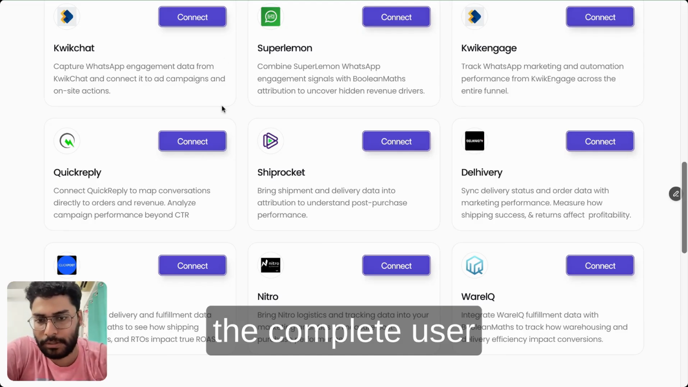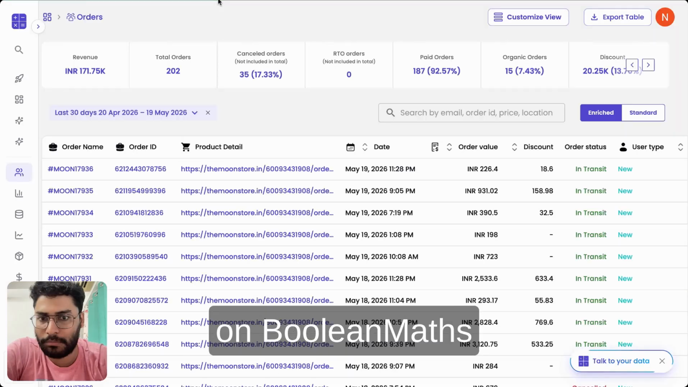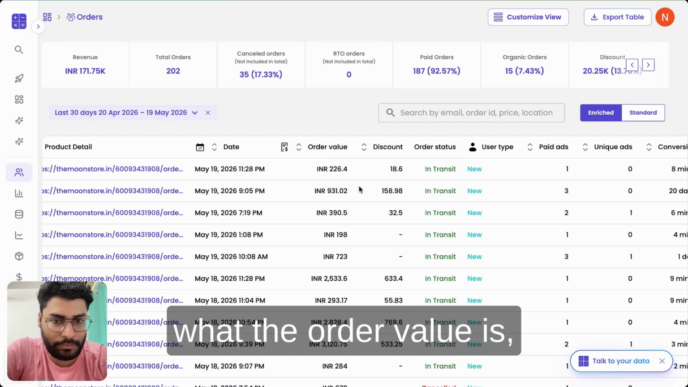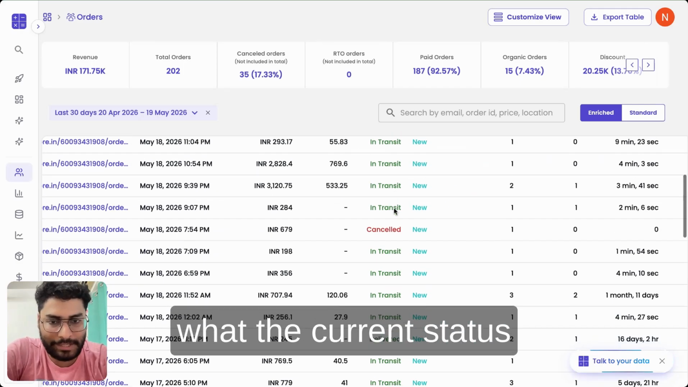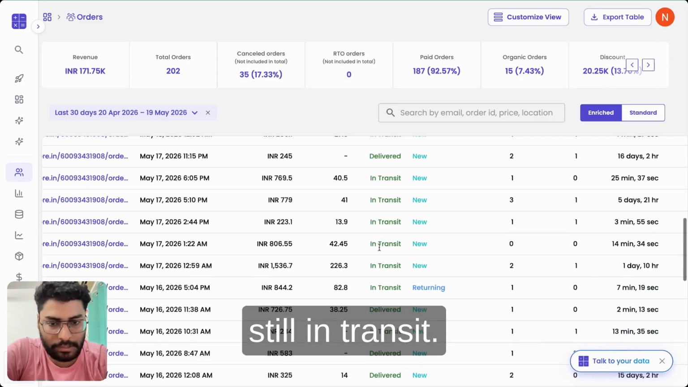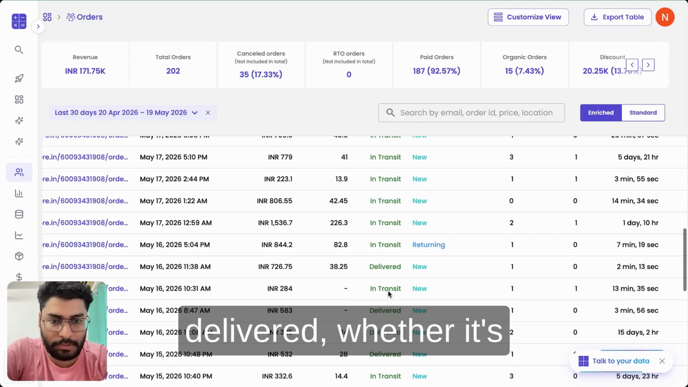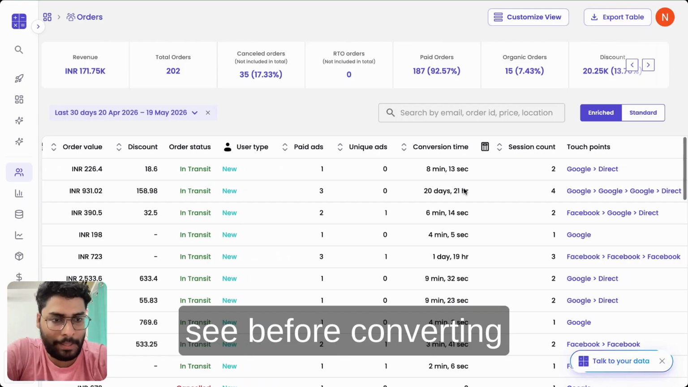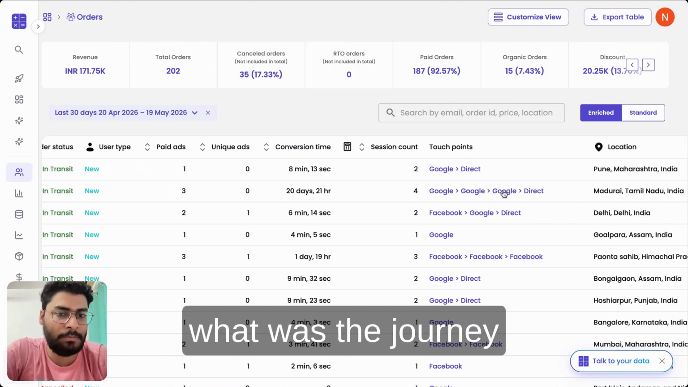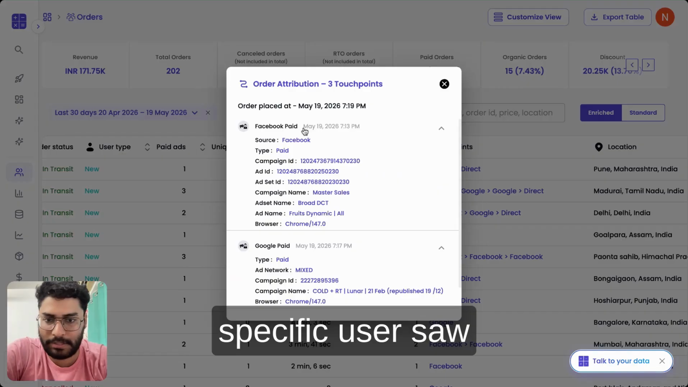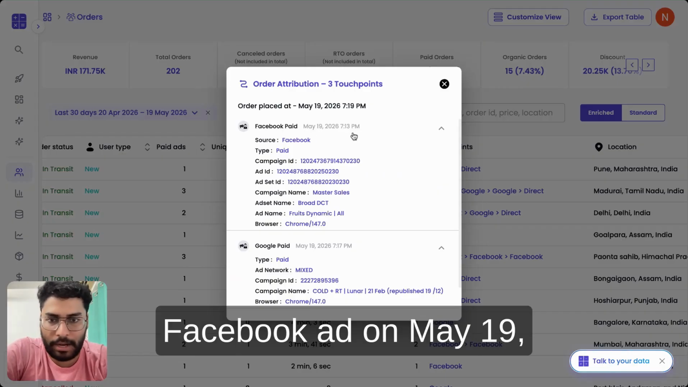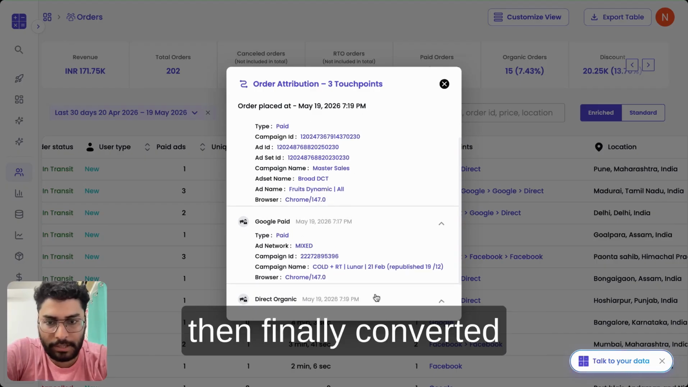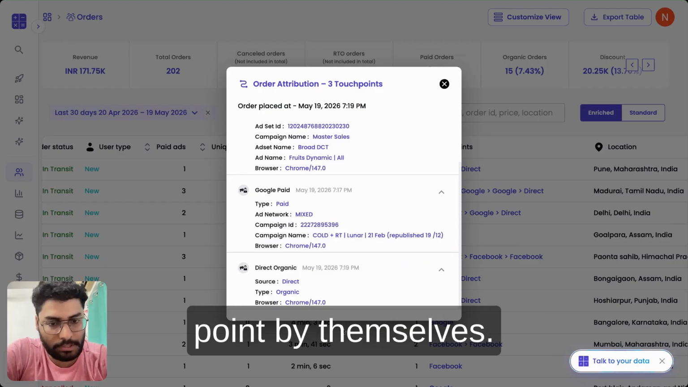This ensures that the complete user journey is tracked on Google Maps. So you can see that over here, for example, all these orders that were placed, you know exactly what the order value is, what the discount is, what the current status is, like if it was cancelled or if it's still in transit. You can also track which orders have been delivered, whether it's a new or returning user, how many ads did they see before converting, and most importantly, what was the journey before converting. So, for example, this specific user saw a Facebook ad on May 19th, or they saw another Google ad on May 19th, and then finally converted from an organic touch point by themselves.